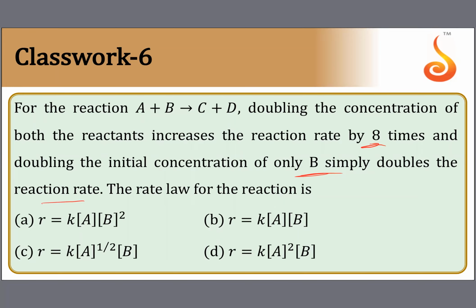For such types of problems, we generally write like this first. A plus B giving rise to products. So rate is equal to rate constant K into A to the power of x and B to the power of y, which is a basic thing.